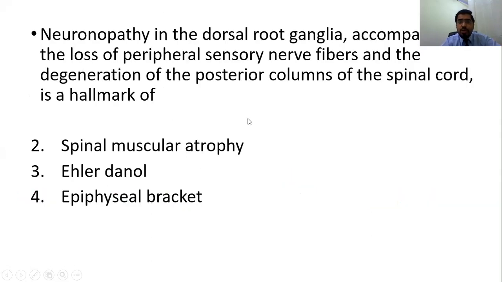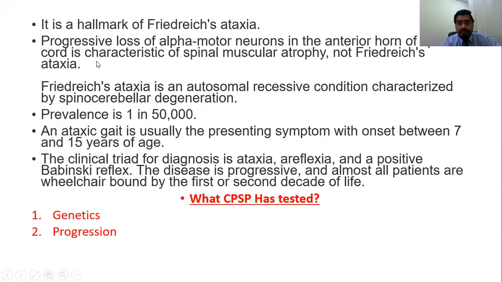Then the next question was, neuropathy in the dorsal root ganglion accompanied by the loss of peripheral sensory nerve fibers and the degeneration of the posterior column of the spinal cord is the hallmark of, and the correct answer, option 1, was Friedreich ataxia. Those who are only watching the video must know that I share the questions a day before in the group, so the answers are then discussed in this video. So the answer was 1. Now CPSP tests you in different ways.